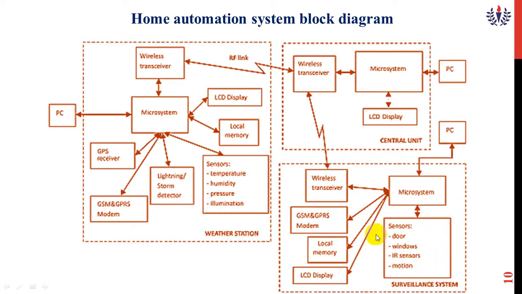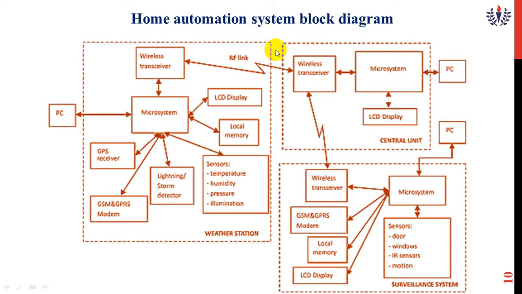This surveillance system is used to identify unwanted intrusions and illicit presence in the home. The system operates as a whole with the central unit being the part which coordinates the whole operation. The communication devices between the modules are linked with an RF link, within the central unit and weather station.